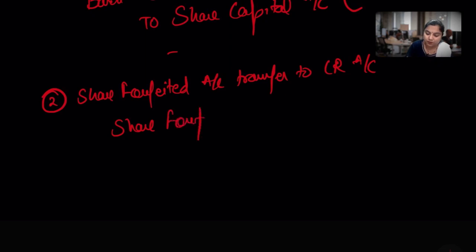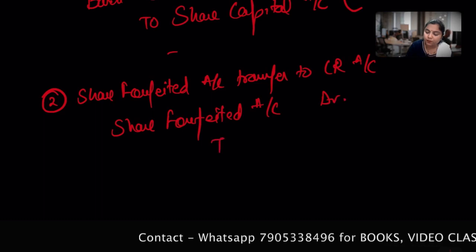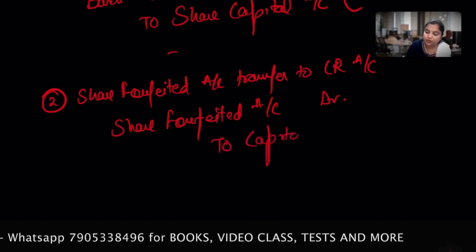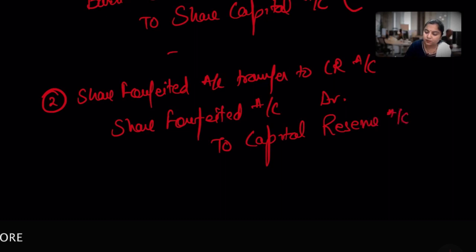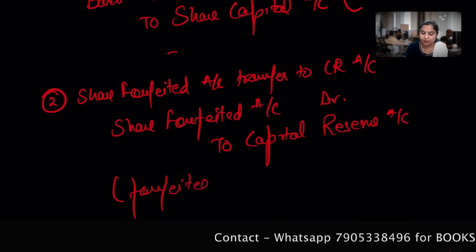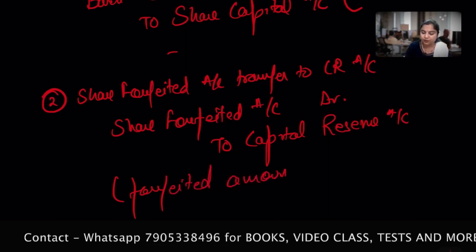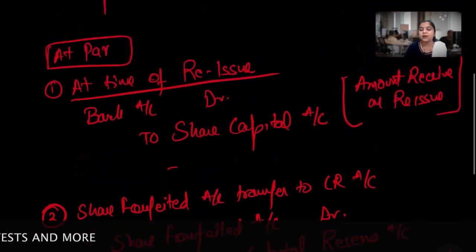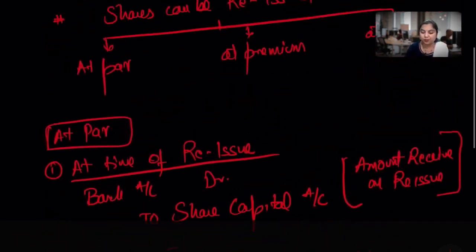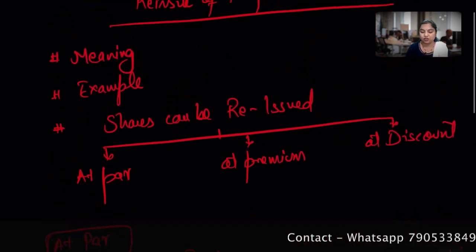So we have to close this, because I decided to reissue these shares. So share forfeiture to capital reserve account. Whatever the forfeited amount, that will be transferred to the capital reserve. I hope you people are able to understand each and every journal entry. So kindly give me a moment to quickly recall in the other language.